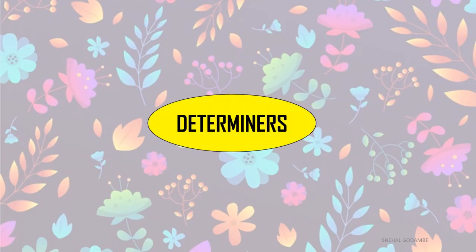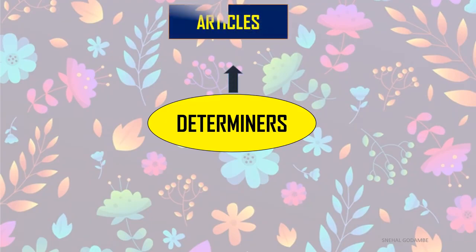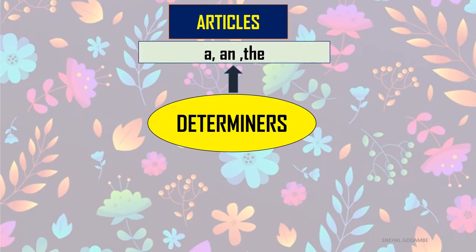So let's see, there are some different types of determiners. In today's session, we are going to learn about four types of determiners one by one. First we will begin with the article. We have seen the county inspector, an error. Whenever we use articles in phrases, they are playing the role of determiners. As you know, a, an and the are the articles. So they are the first type of determiner.